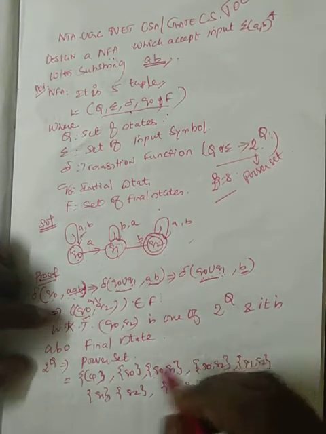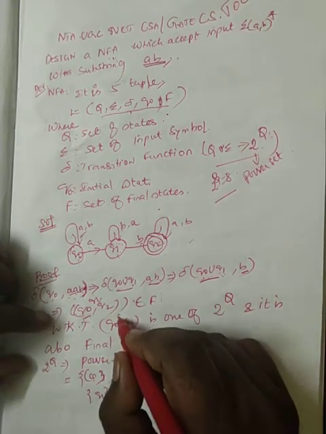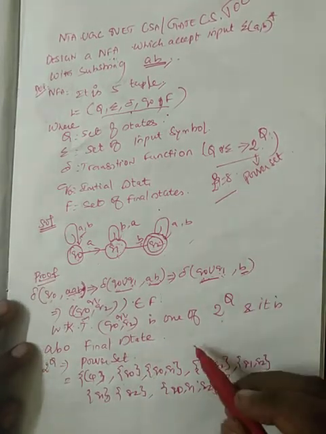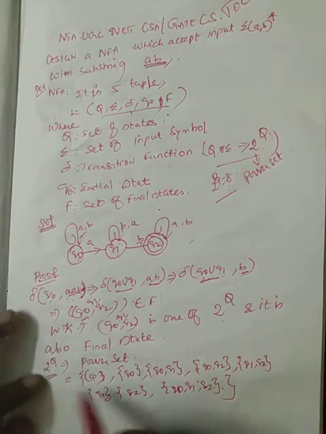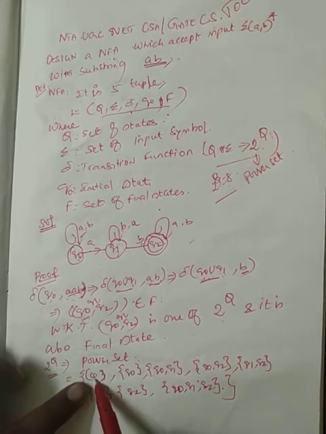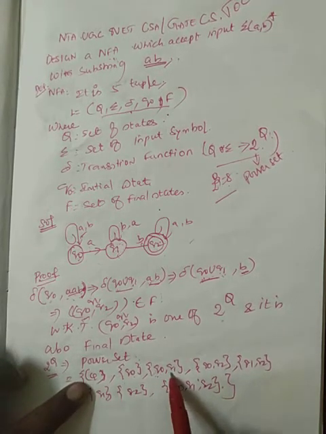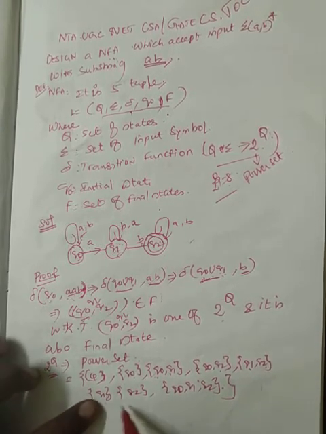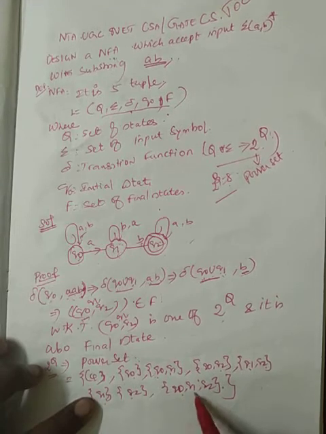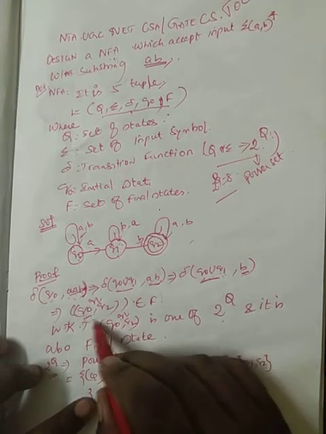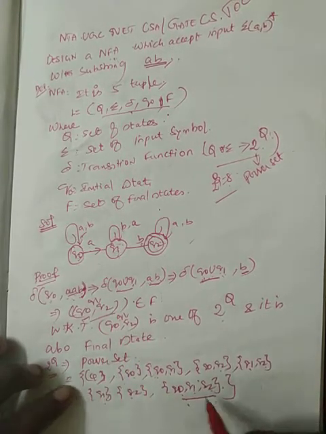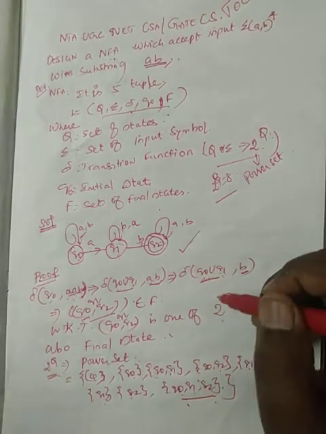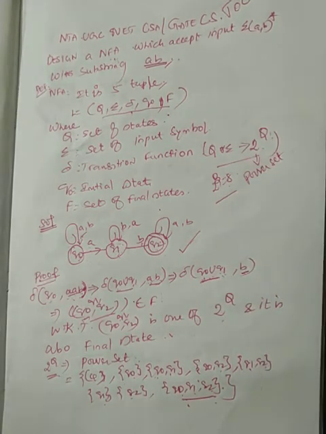Now q naught q1 q2 is one of the 2 power Q states, because 2 power Q is nothing but the power set: null symbol, q naught, q1, q2, q naught q1, q naught q2, q1 q2, and q naught q1 q2. So now we got this as the answer. This is one of the states in the power set, so it is a valid NFA for the given problem statement.